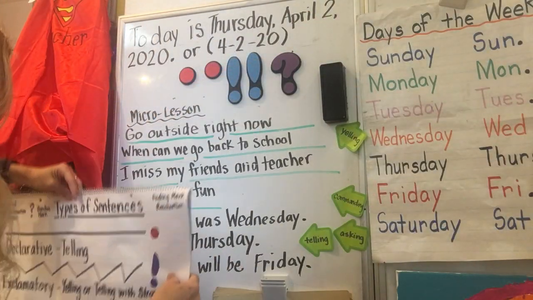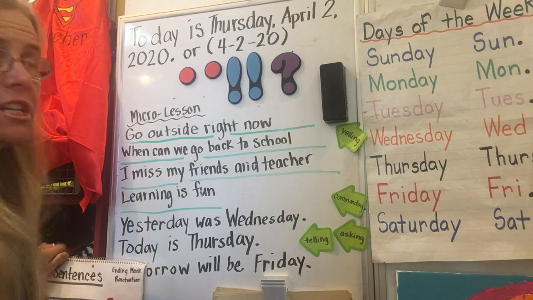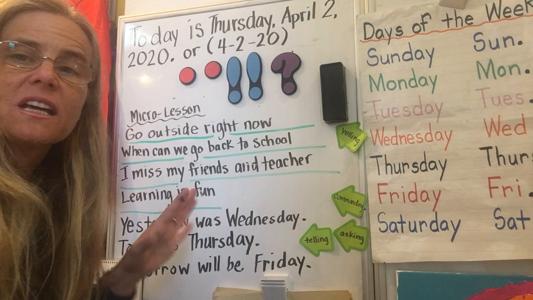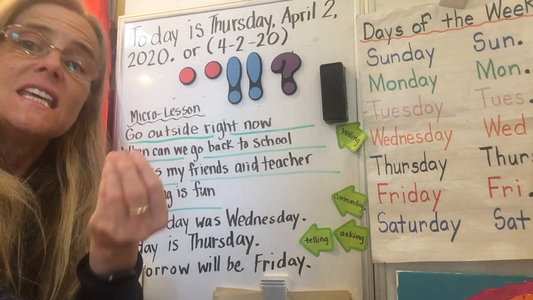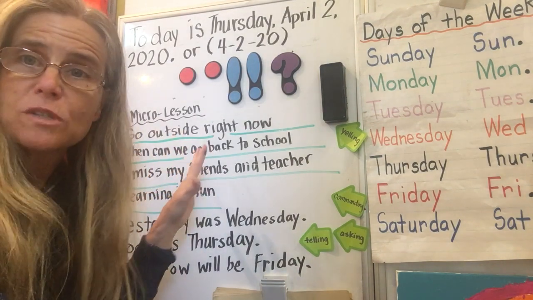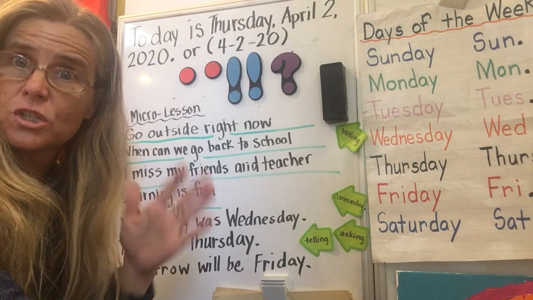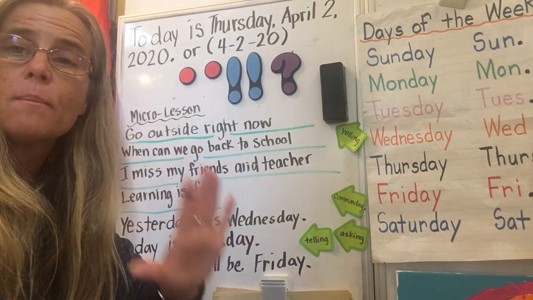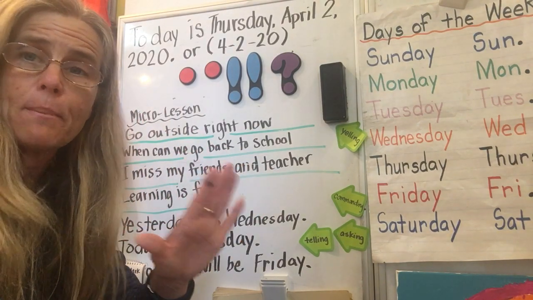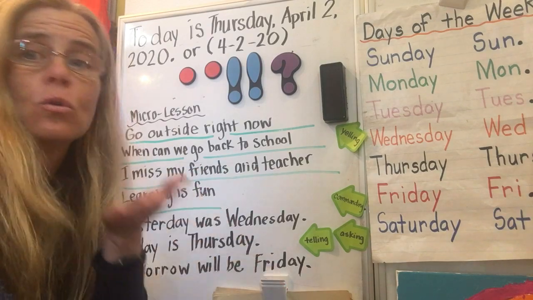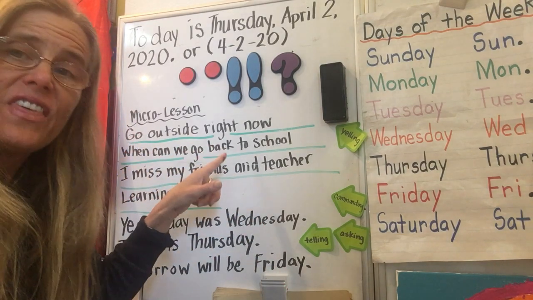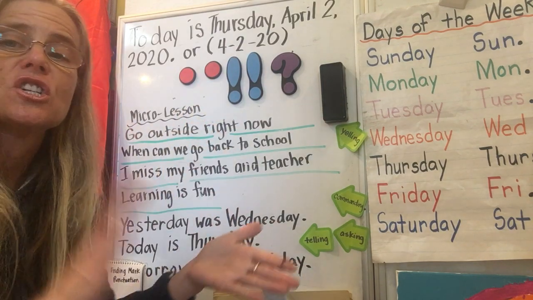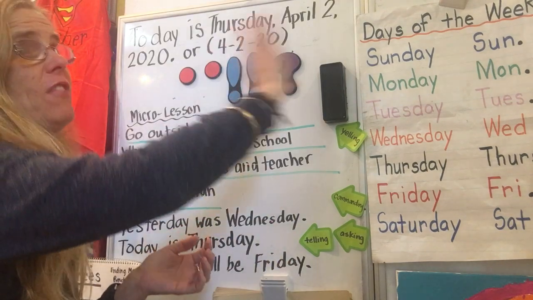So we're going to use that information and keep it in our smart brain. If we need to, we can reference our smart chart. So the first sentence, and I'm not going to sound out all these sentences. I'm going to give you the information because my goal is not that you decode these sentences unless you can, which is awesome. My goal is that you would transfer them onto your composition page or just a general page of paper or to your white mat or your whiteboard. And then you would figure out in your smart brain which kind of punctuation should end the sentence so that it doesn't fly off the page.